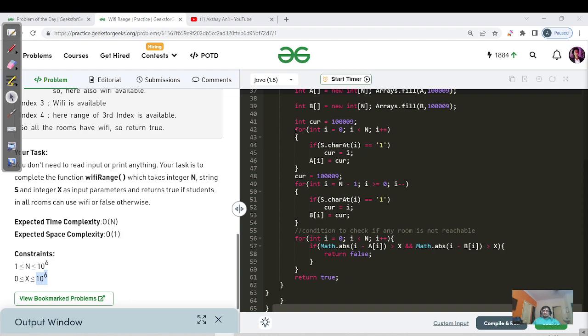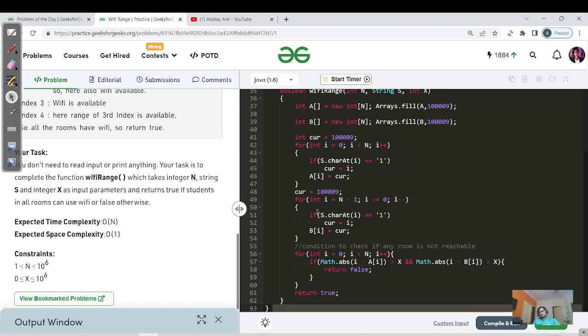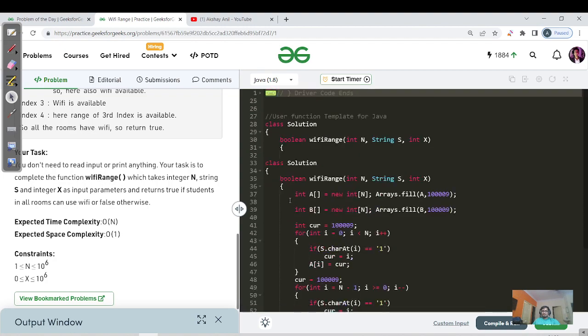Okay, so that's the for loop to fill the left nearest room with the Wi-Fi, and that's the for loop at line 49 to fill the nearest room on the right with the Wi-Fi. And at last we are checking if any room is not reachable, right? I've explained this logic. If any case is caught in this line 57, then it will return false, otherwise at last we will return true.